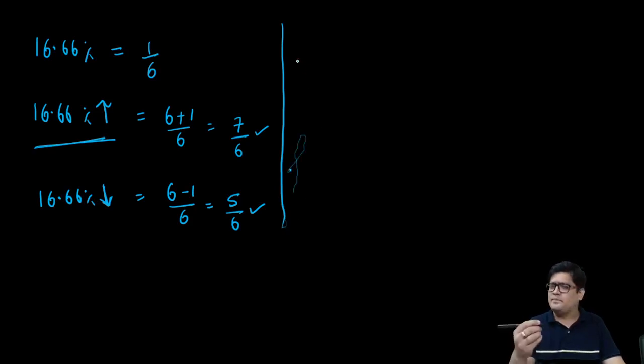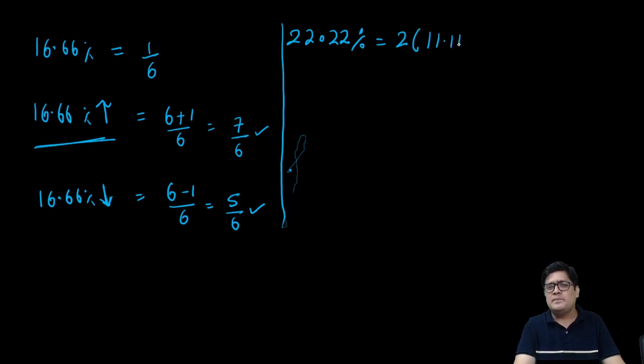Let us say, something wrong with the pen. Let us say I need, please observe, I need 22.22 percent. I need this somewhere in some calculation. Do you notice 2 is repeated again and again? So equal to, this is 1 upon 9, everyone. This is 1 upon 9.